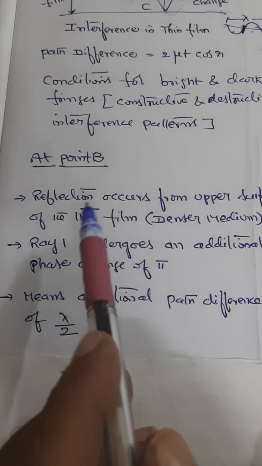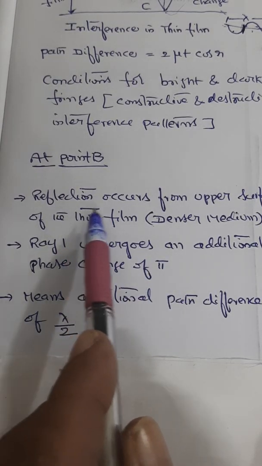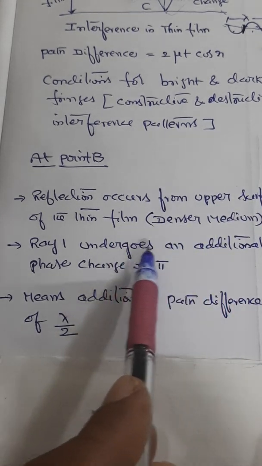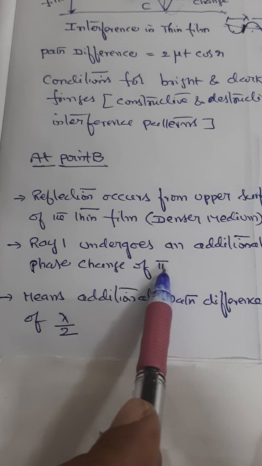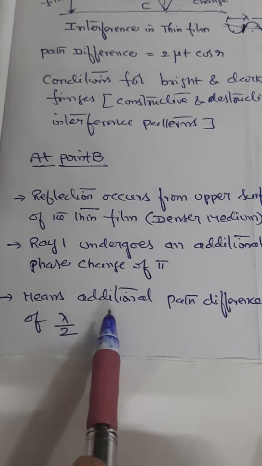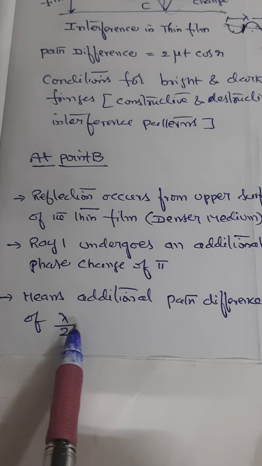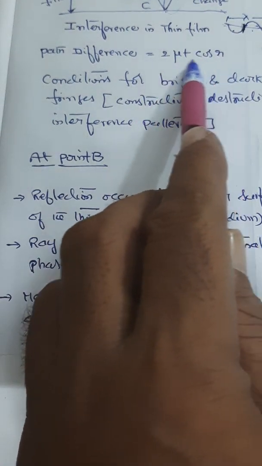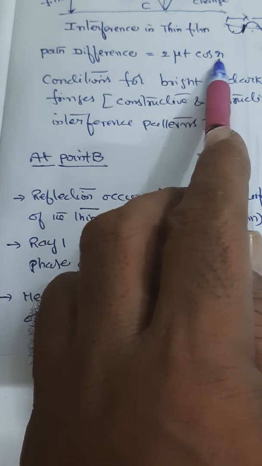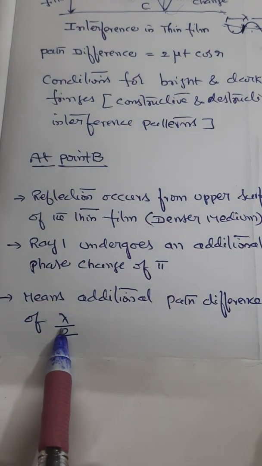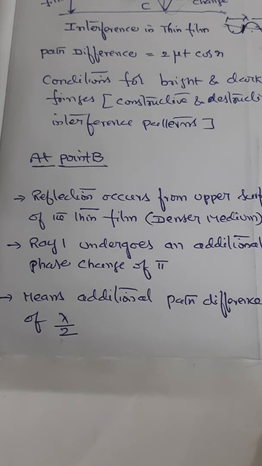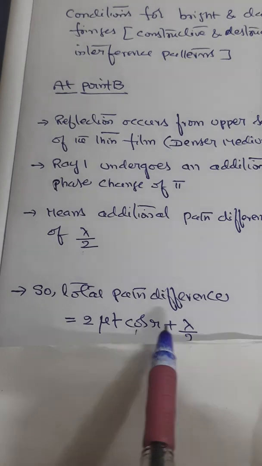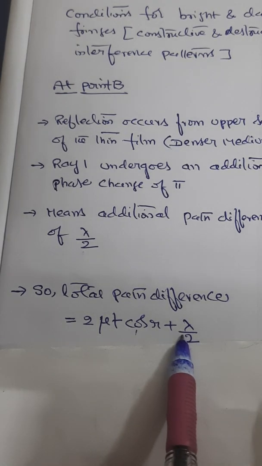Because at point B the light ray is reflected from the upper surface of the film, that is the denser medium, ray 1 undergoes an additional phase change of pi, which is equal to an additional path difference of lambda by 2. This additional path difference is added to 2 mu t cos r. So what is the total path difference here? The total path difference will be 2 mu t cos r plus lambda by 2.